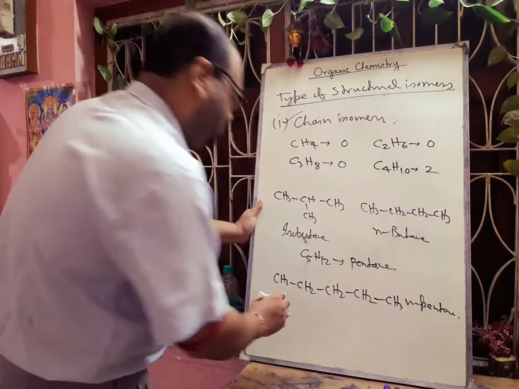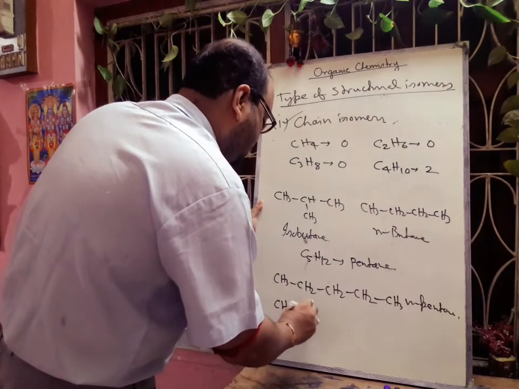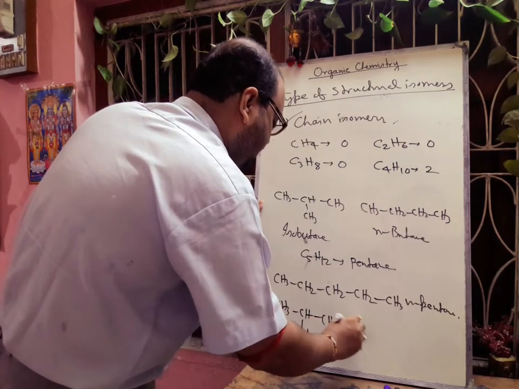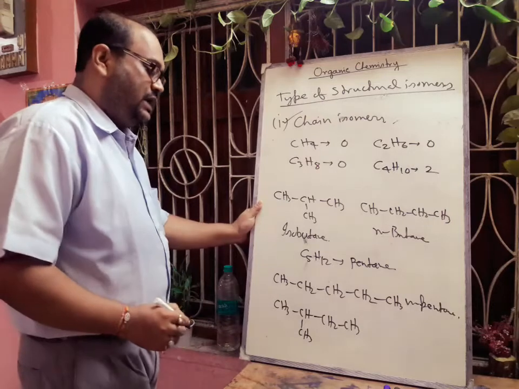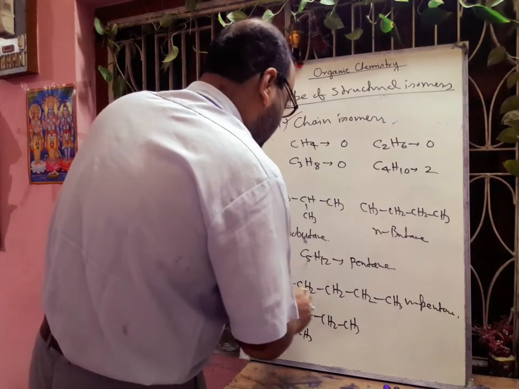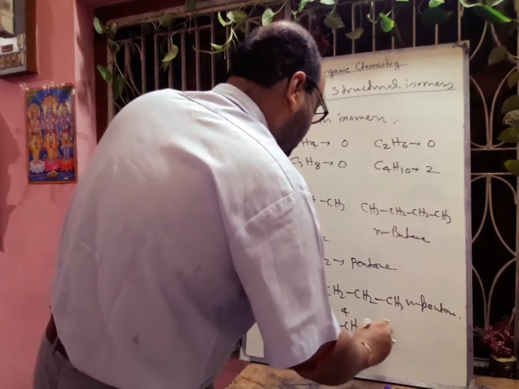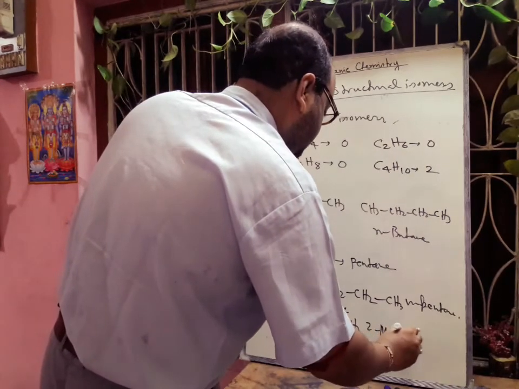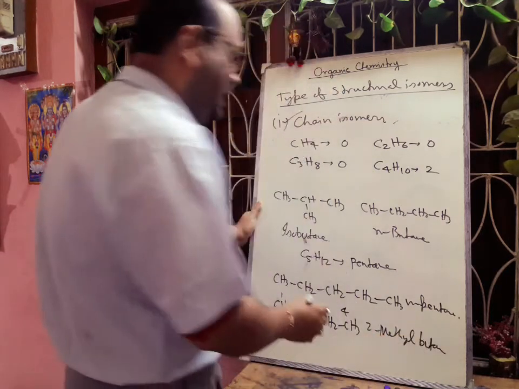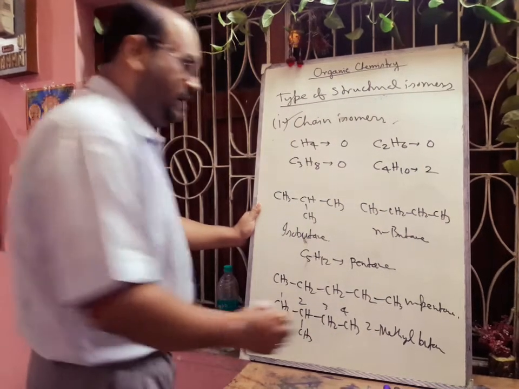Next, one branch at the 2 position, you can write. This one we can tell 2-methylbutane, 1, 2, 3, 4, 2-methylbutane. Or we can tell it as isopentane also.